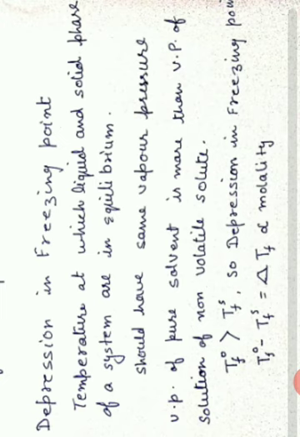But if we have to define that in terms of vapor pressure, then we define it as the temperature at which the liquid and solid phase of a system are in equilibrium. Generally, at a given temperature, a substance exists as either liquid or solid. But there is one particular temperature at which liquid and solid can both be converted one into the other. And for that, the condition is that both the liquid and solid should have the same vapor pressure.